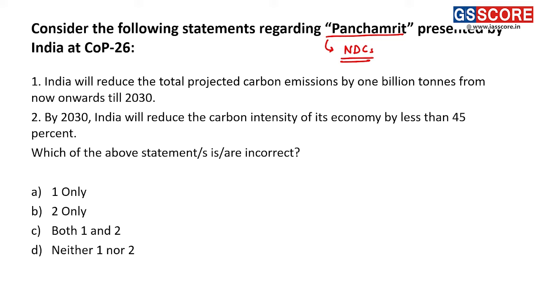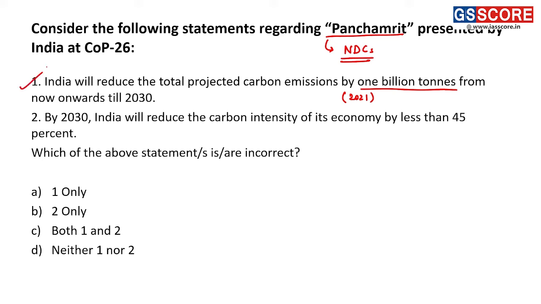First statement is, India will reduce the total projected carbon emissions by 1 billion tons from now onwards till 2030. Right? So in 2021, India committed that it will reduce the projected carbon emissions from 2021 to 2030 by 1 billion tons. Right? So the first statement is correct.